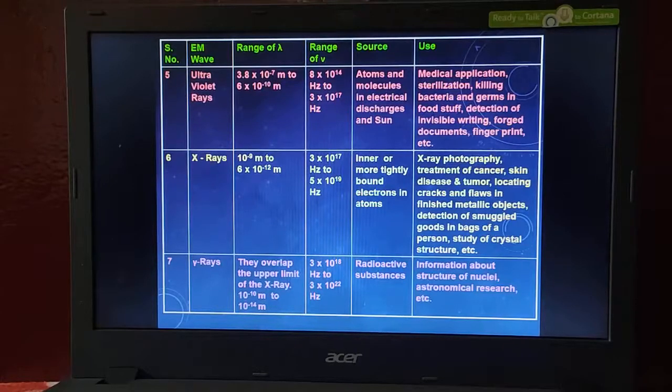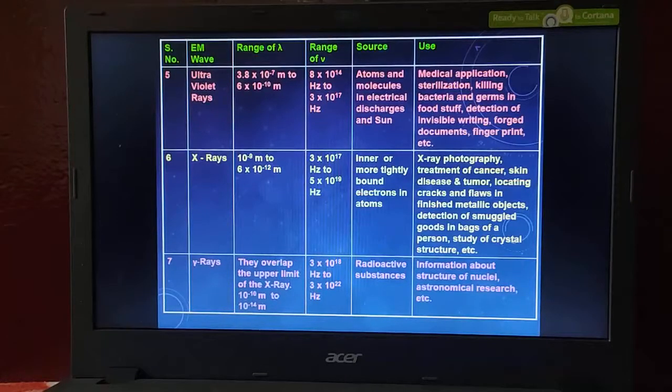It is used to treat cancer. If you want a better option to clear skin cancer or some lung cancer, they use gamma rays. It is the best device for cancer treatment. Gamma rays are also used in treatment of skin diseases, which I have already said. Gamma rays are also used to sterilize surgical instruments. If it has more energy, it is very hazardous to bacteria and viruses, all these things.